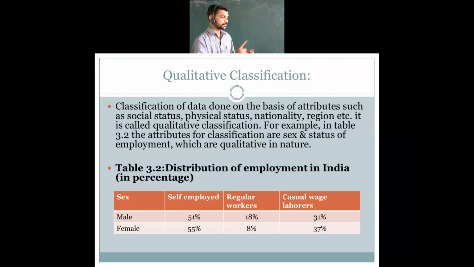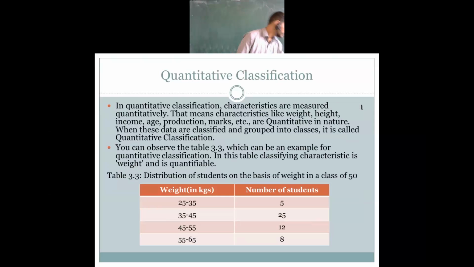What is it? Presentation of data. Now we are going to the presentation of data, fourth chapter. In that, the classification made on the qualitative basis is presented over here. It is totally based on employment, or the attributes of classification are sex and status of employment. Okay, that's it. So next one, quantitative.